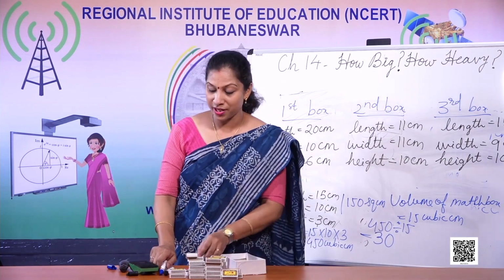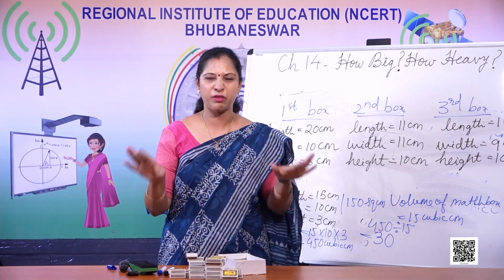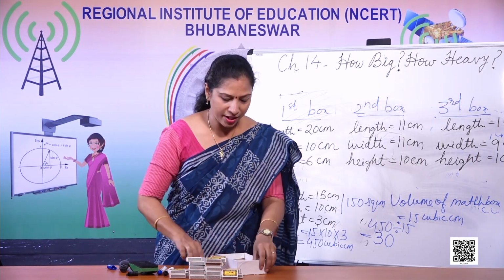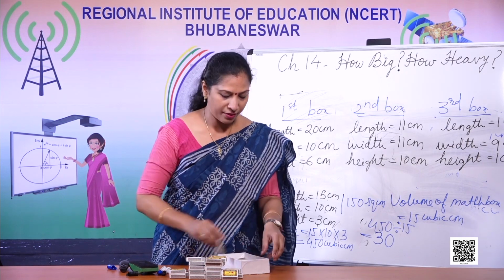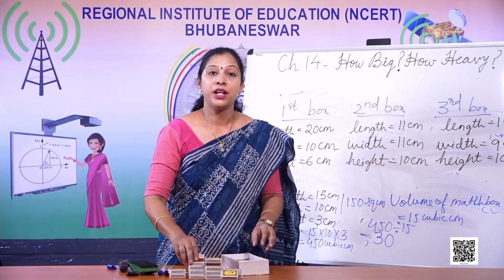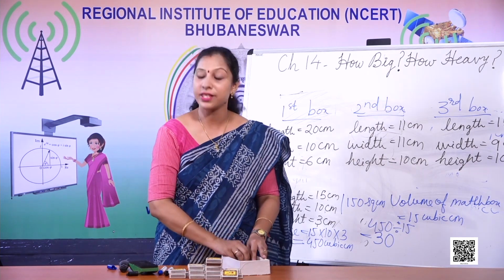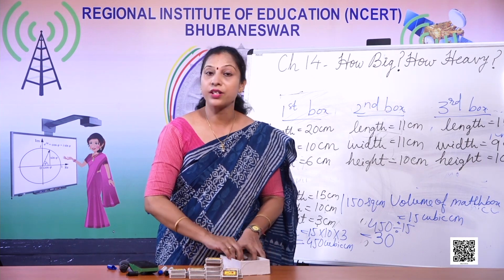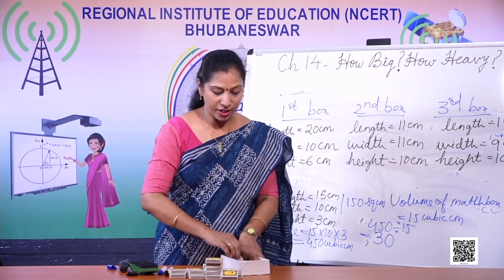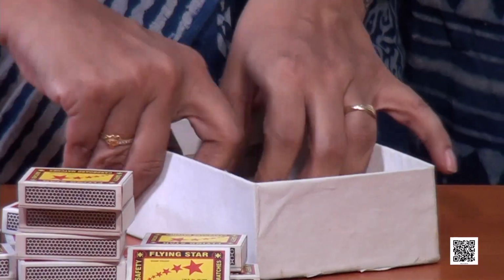Let us see whether 30 boxes are actually fitting or I am telling something wrong. I'll pack it quickly. Children, you don't have to follow everything whatever is told to you. You can see yourself whether it is correct or not by doing it yourself. Just see 1, 2, 3, 4, 5.